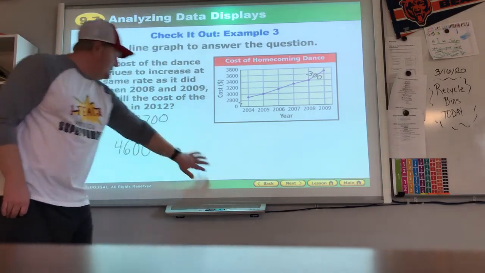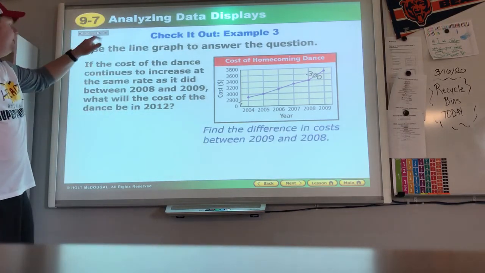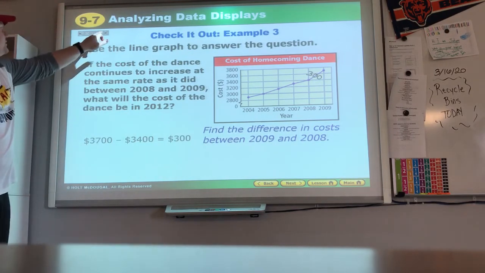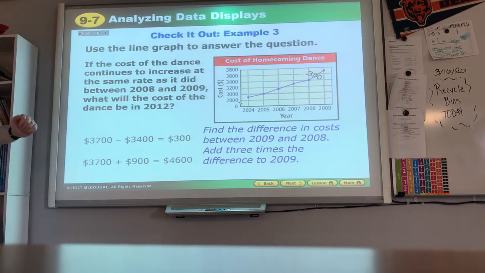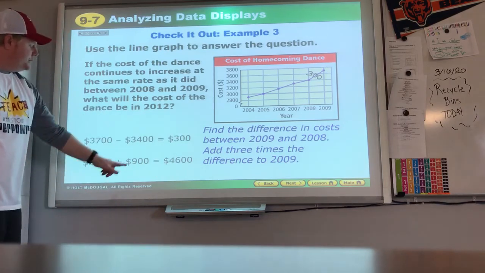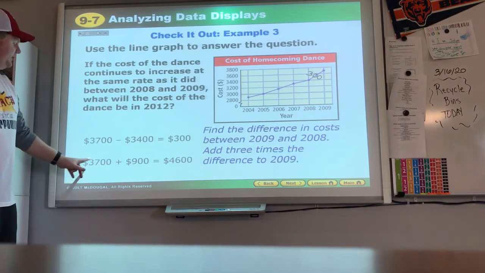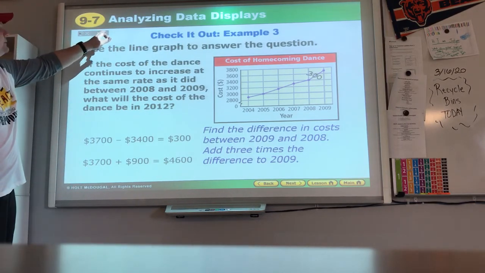I bet you'd have some principals not real happy about that, or maybe it's the parents worrying about it. All right, so we find the difference. The difference was $300 of change. Then we add that $900 because we went 3 years changing at $300, so that makes $300, $600, $900. We add that to the cost that it started at, and we get $4,600.